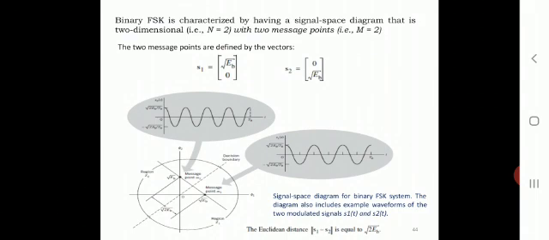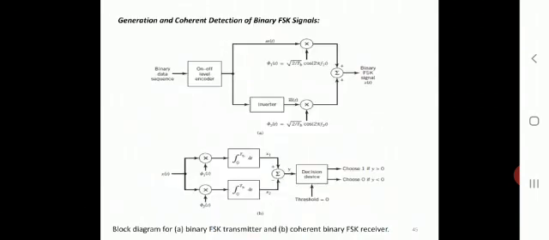The Euclidean distance, or Pythagoras theorem, gives the distance between S1 and S2, which is approximately equal to square root of 2 times EB. The next section in modulation techniques is very important: generation and coherent detection of binary FSK.